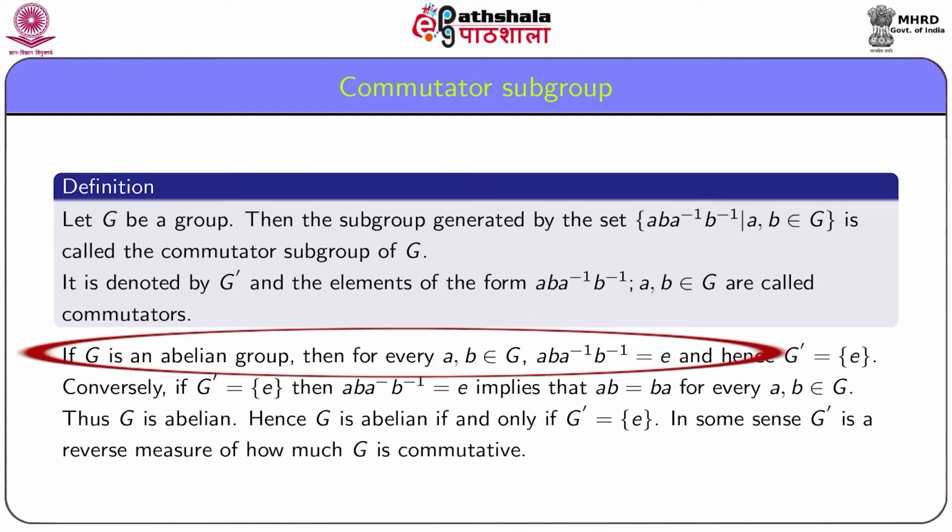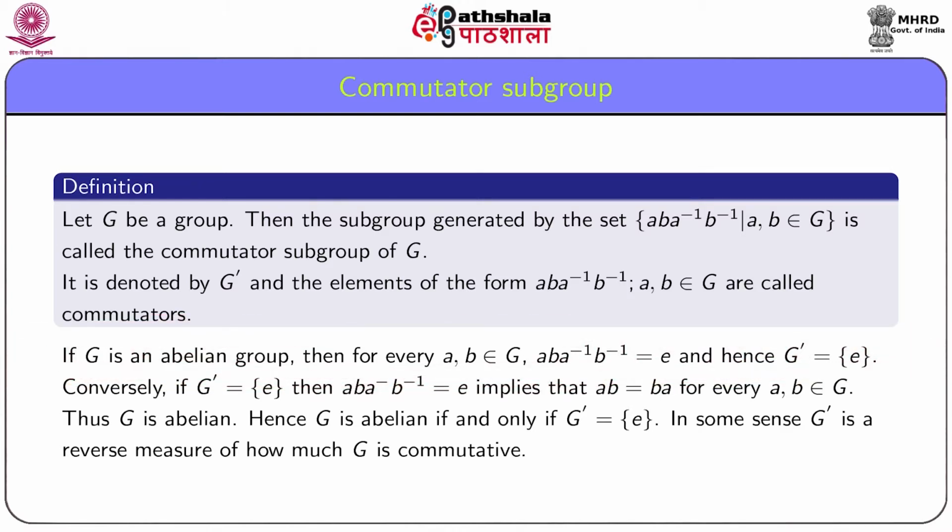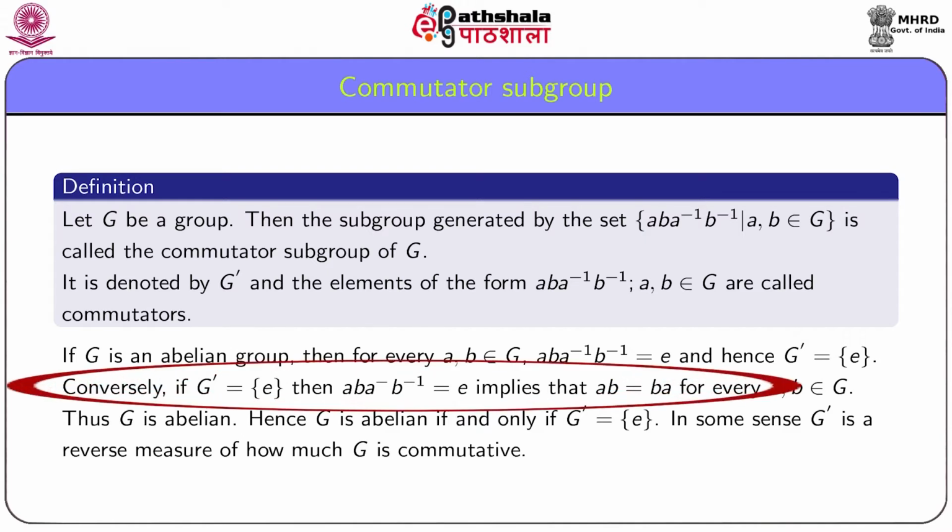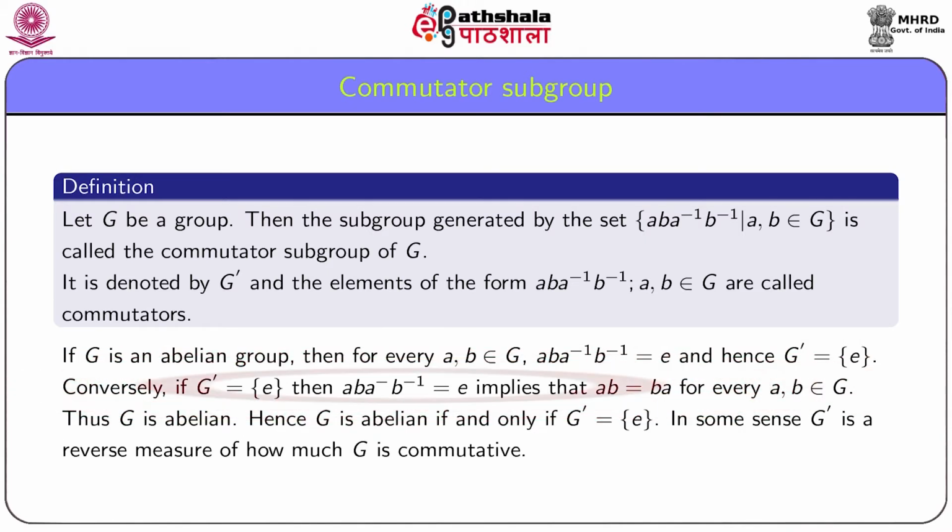If G is an abelian group, then for every a, b in G, a, b, a inverse, b inverse equals e, and hence G dashed is the identity subgroup. Conversely, if G dashed is the identity subgroup, then a, b, a inverse, b inverse equals e implies that ab equals ba for every a, b in G. Thus, G is abelian.